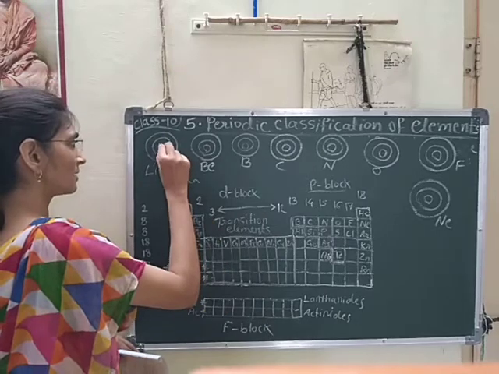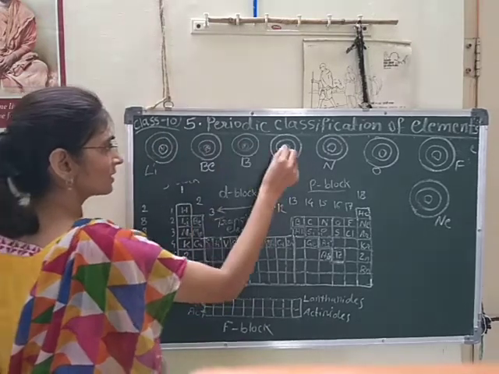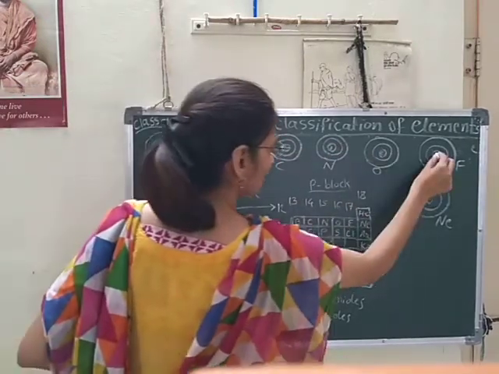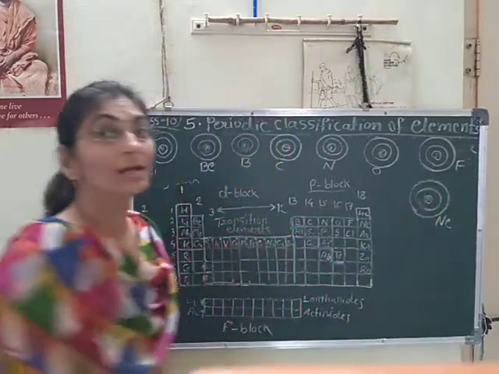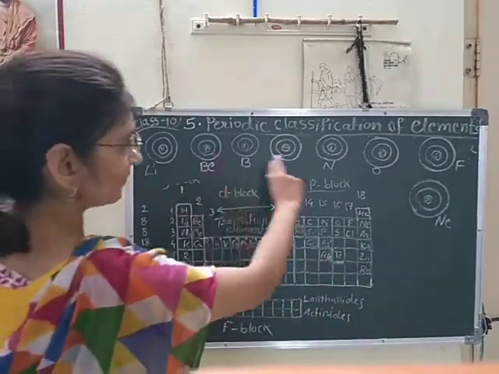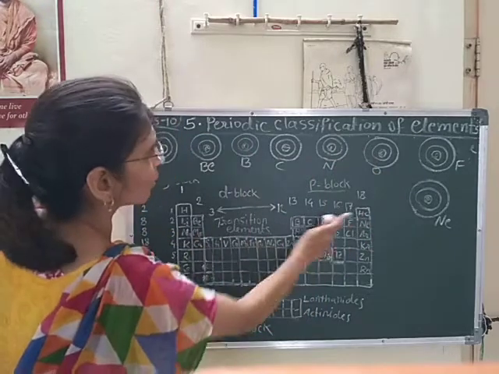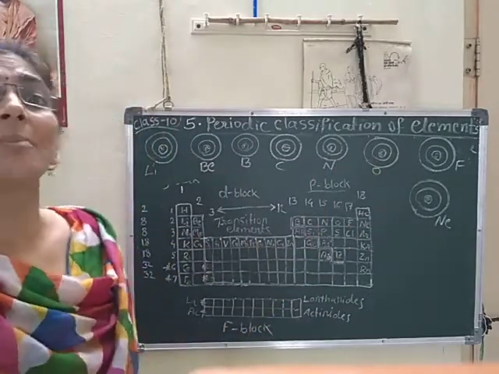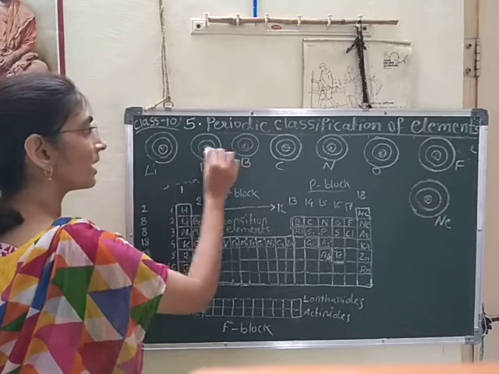This is the nucleus of each, at the center. Each element in the row has the same number of orbits, here two orbits for each element.